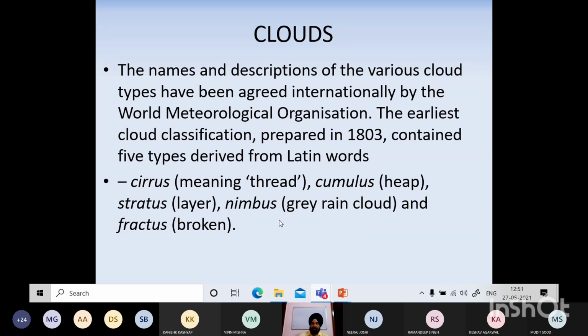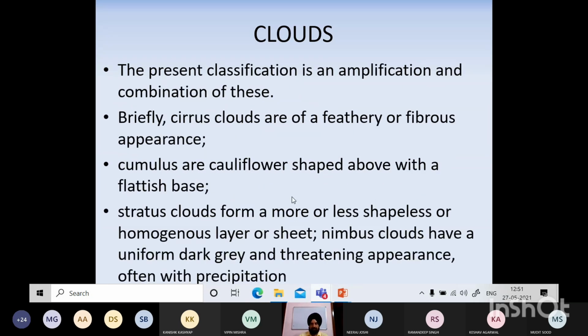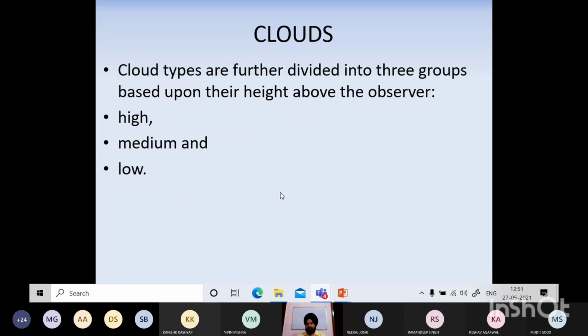So यहीं से इन्होंने इनके further नाम जो है, further classification, the present classification is an amplification and combination of these names. So briefly, cirrus clouds are feathery or fibrous, cumulus cauliflower shaped, and stratus more or less shapeless or homogeneous layer. So basically, if you see, cloud types are further divided into three groups based on their height. So इनकी जो classification है, it is as per the height: high clouds, medium clouds, and low clouds.